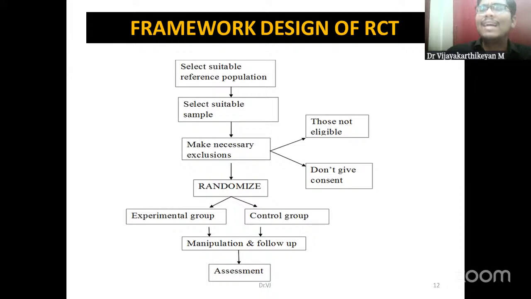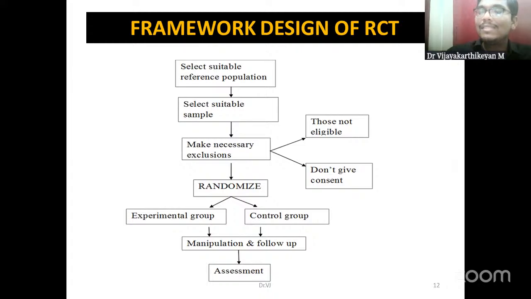So first we start the study with drawing the protocol. Okay, so protocol is an important thing before starting an RCT. Then what we do is we select the suitable reference population. What is a reference population? The reference population can be considered as a general population. So if the results of the study are beneficial, or it could be not beneficial too, okay, so some untoward result also, if it has been generated, we are going to apply or extrapolate these results into this reference population only. So that is known as the reference population.